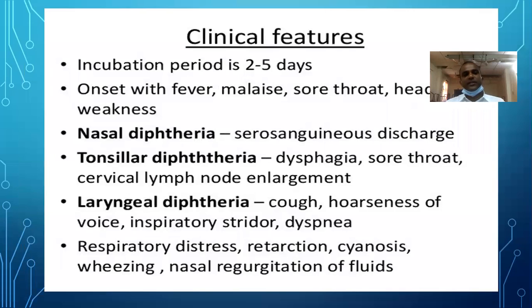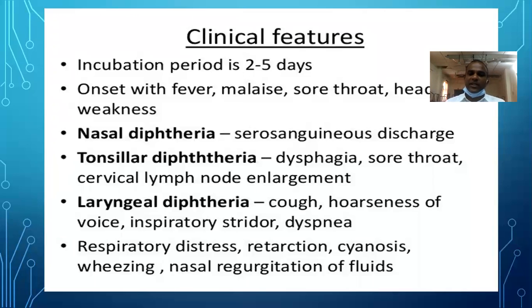Clinical features: the incubation period is 2 to 5 days, as low as 1 day also. Onset is with fever, malaise, sore throat, headache and weakness. Diphtheria is divided into nasal diphtheria, tonsillar diphtheria, laryngeal diphtheria, and another form, cutaneous diphtheria. In nasal diphtheria, the patient will have watery, pseudosanguinous discharge from the nose.